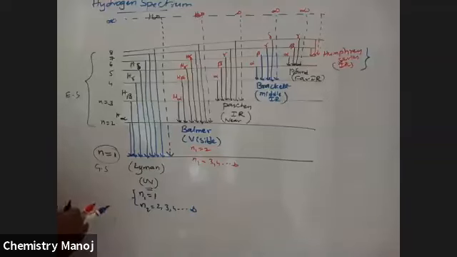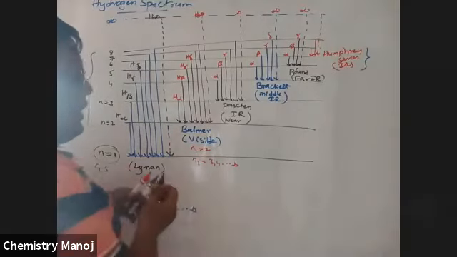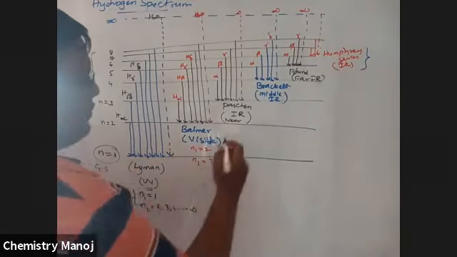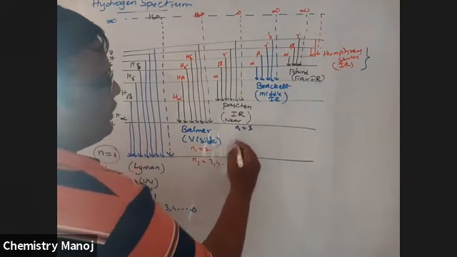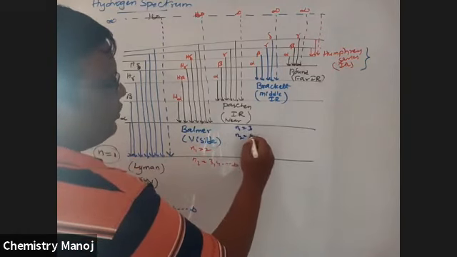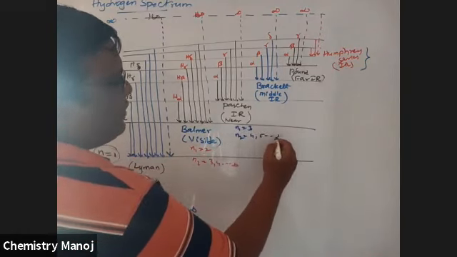Next one. For the Paschen series, N1 is equal to 3, N2 is equal to 4, 5, and so on to infinity. For the Brackett series, N1 is equal to 4, N2 is equal to 5, 6, and so on to infinity.